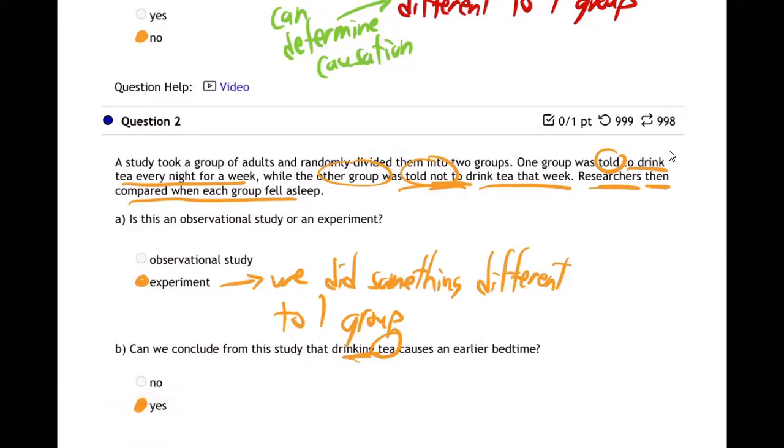Whereas in the previous one, you might think, well, yeah, that's the case in the other one. No, in the other one up here, the tea drinkers drank tea on their own.